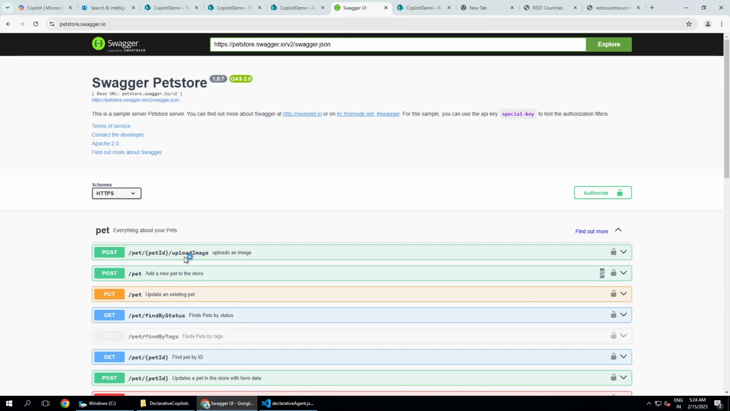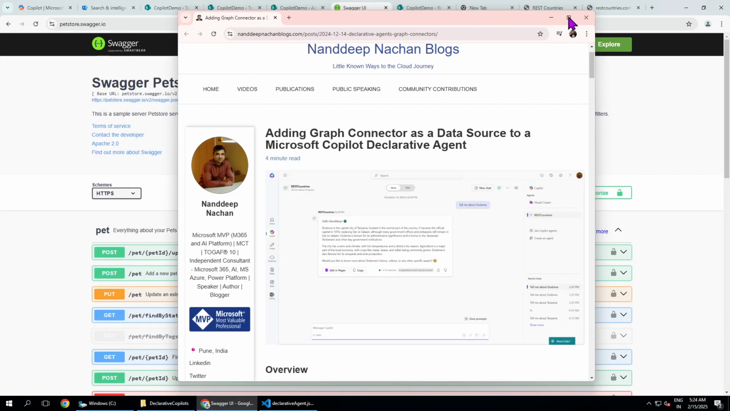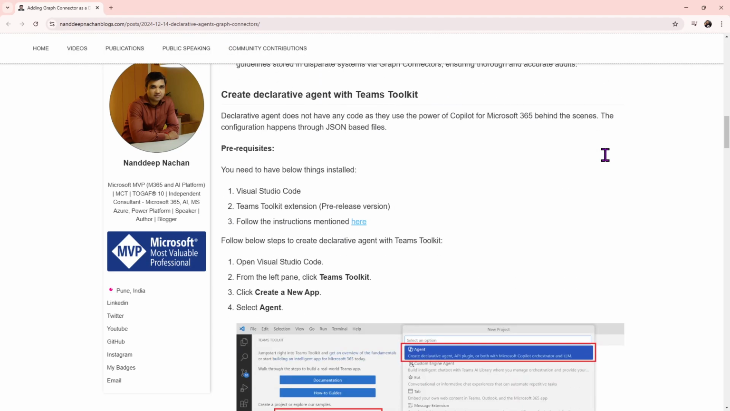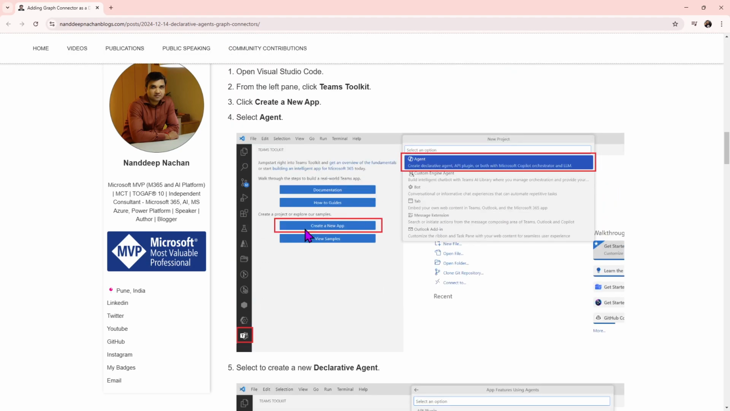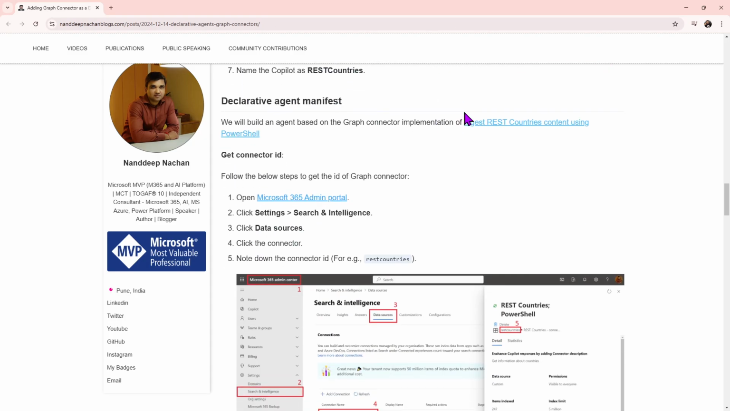For example, if I go into using a pet, this is the information that we get. Since I have not created it and I'm not going to show the live demo, as we only have 5 minutes remaining, let me just walk you through the process of how to do that. Once you create a new app, you are going to select the agent, then select the declarative agent, and you are going to select no plugins here.